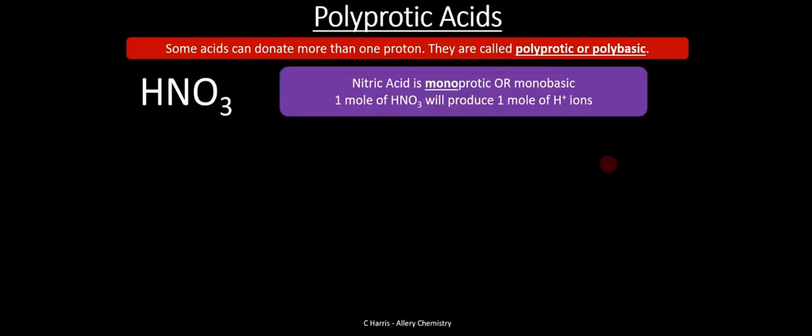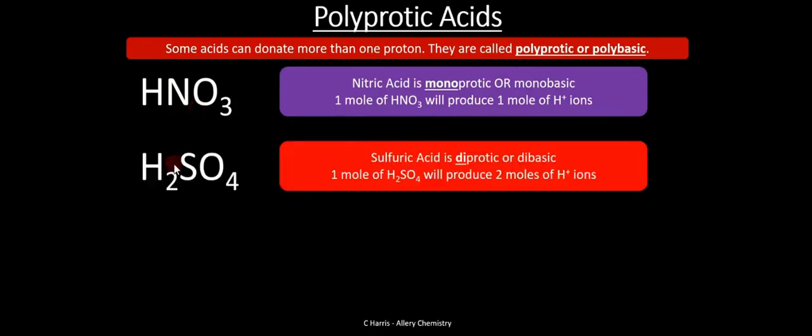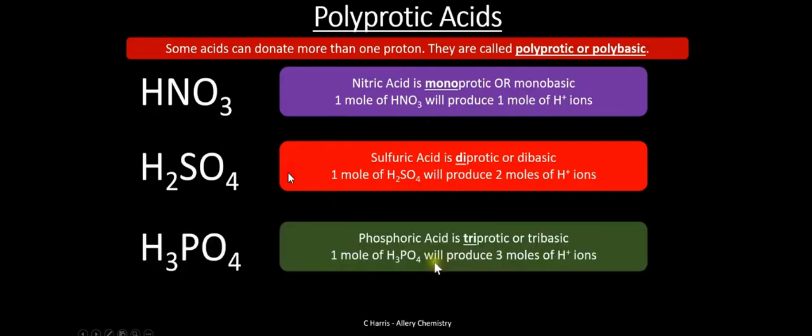So okay, acids, it's important to know that we have polyprotic acids. So this acid here that can donate 1 mole of H plus ions per every mole of the acid is called monoprotic. In other words, it produces 1 mole of H plus ions. But if you look at sulfuric acid, it is 2 moles per every mole of sulfuric acid. Therefore, it's called diprotic. And we have other acids such as phosphoric acid, which is triprotic, or you can say polyprotic at this stage. So it's important for you to know that the number of moles of H plus ions that are donated by each acid are also different. This is important when you now want to calculate the pH given the concentration.